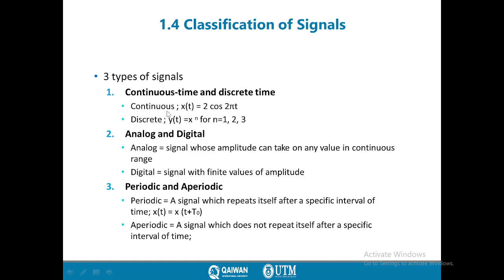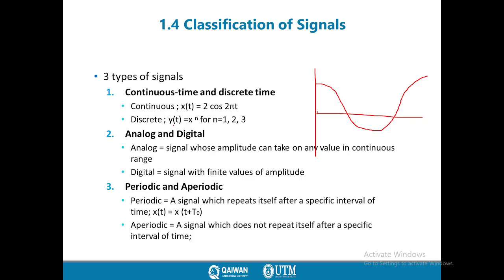In a continuous signal, mathematically we can express it as x(t) equal to cosine 2 pi t. What's a cosine signal? We learned that a cosine signal will look like this. Here's a cosine signal, for example. It is a continuous signal, so it is called a continuous signal.